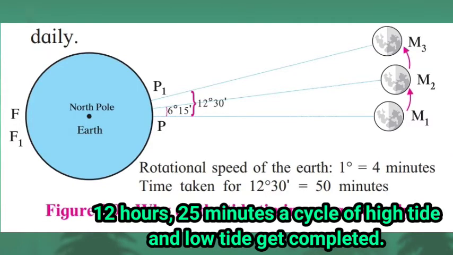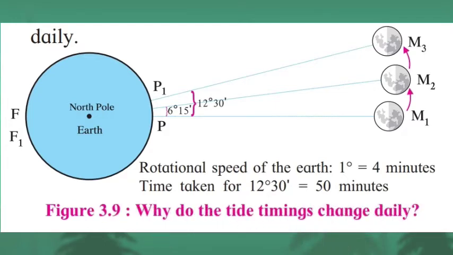Children, we had learned in the last lesson video that every 12 hours and 25 minutes the cycle of high tide and low tide gets completed. So let's find out how it happens. Why does the timing of tide change every day? So children, you can see a picture or a figure on the screen. In this figure we can see the position of the moon with respect to the earth.